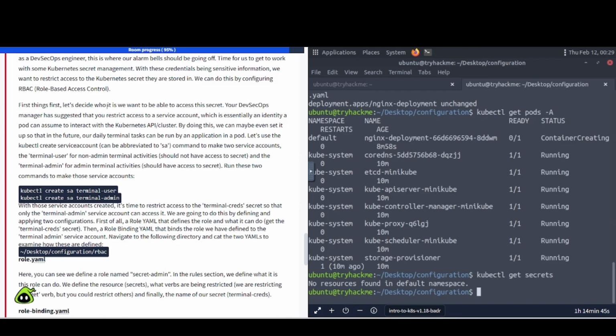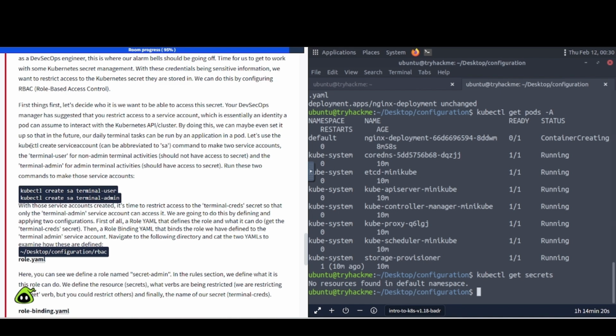First things first, let's decide who it is we want to be able to access the secret. Your DevSecOps manager has suggested that you restrict access to a service account, which is essentially an identity a pod can assume to interact with the Kubernetes API and cluster. By doing so, we can maybe even set it up so that in the future, our daily terminal tasks can be run by an application in a pod.